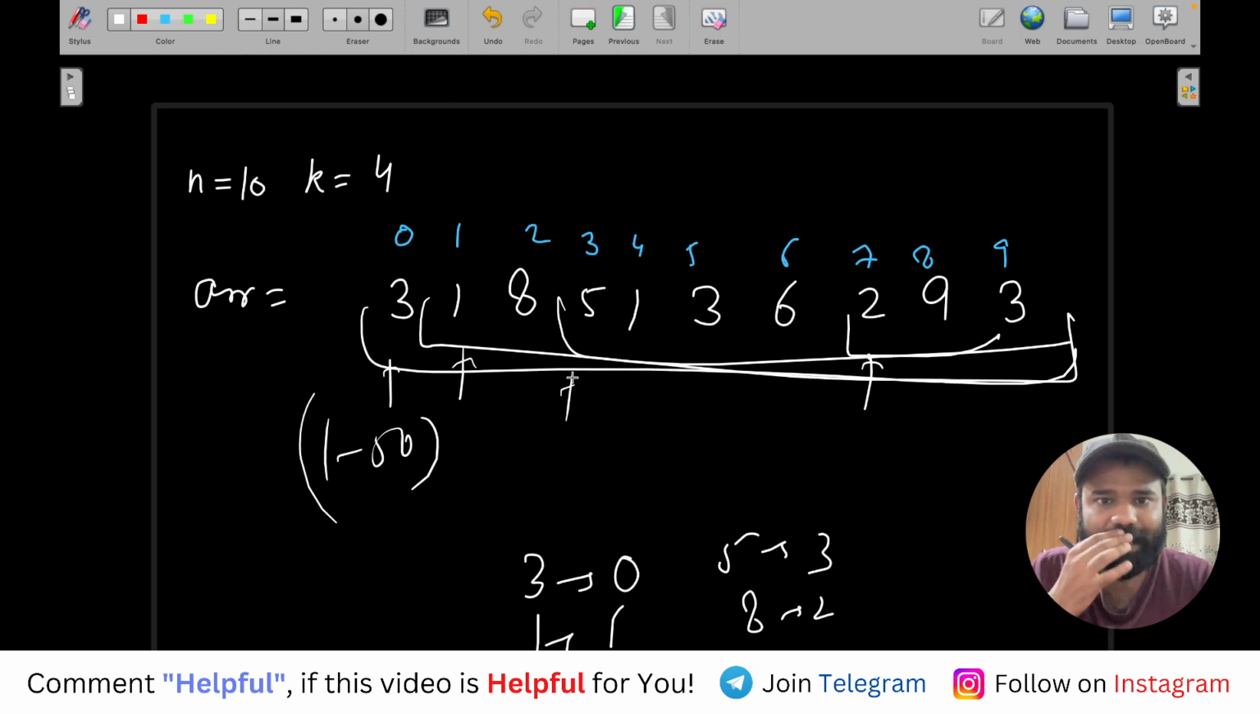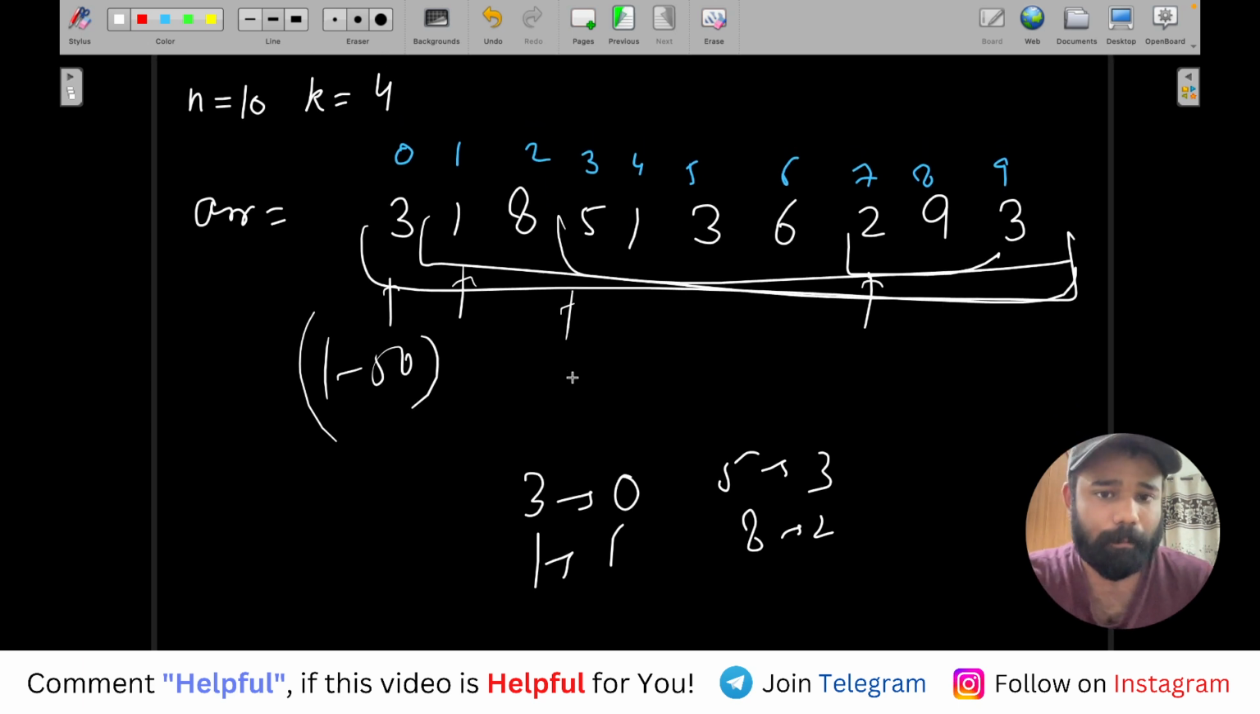So the basic thing is that we'll not check for every index. We'll check for every number, just 1, 2, 3, 4, up to 50. Okay, so I hope that you have got this particular problem.